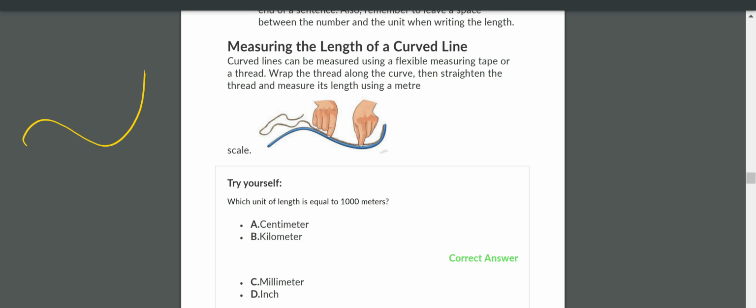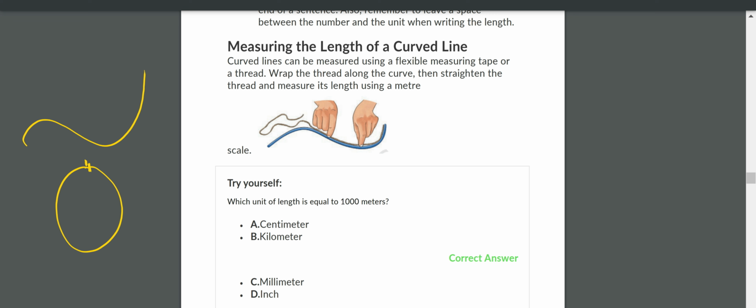Suppose you make one circle like this. You take one thread and place the thread on this line, on this circle, and end the thread here. Then you take the whole length, keep it on your scale, and measure the length. So that will give the circumference of the circle.